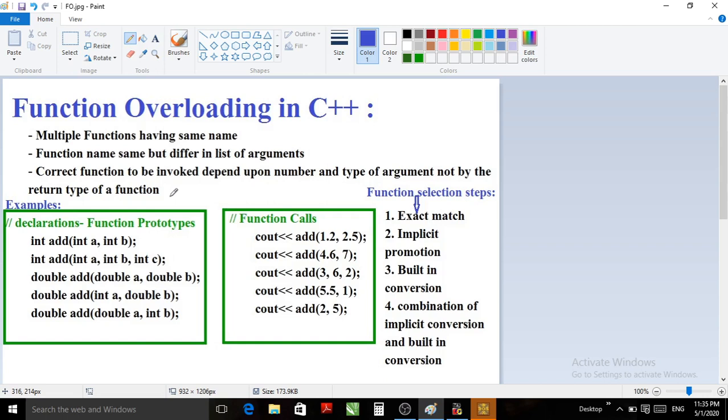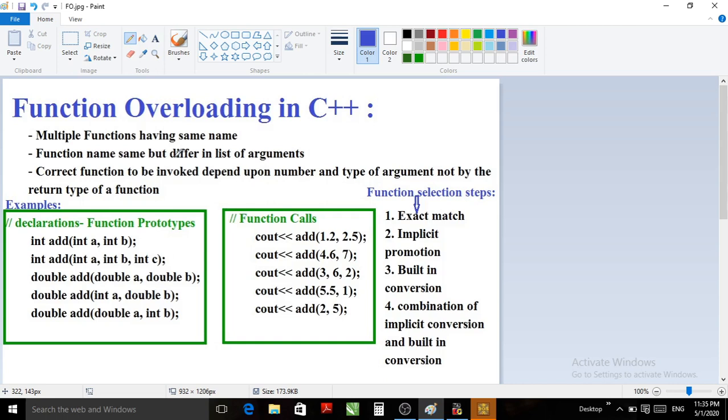Here we can see some examples. First we have to see why it is required. Sometimes we want to perform similar types of calculations within the function, only the parameters we are passing may be of different types or different in number.